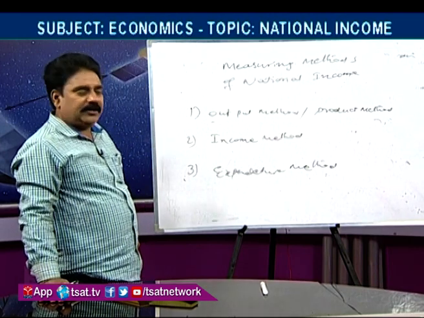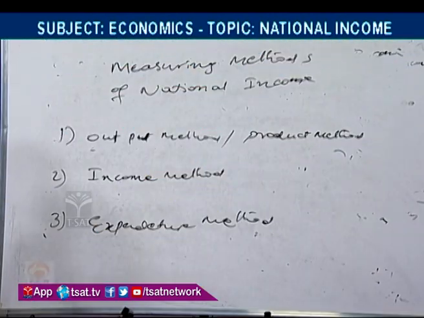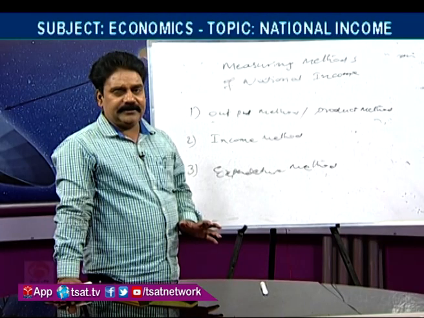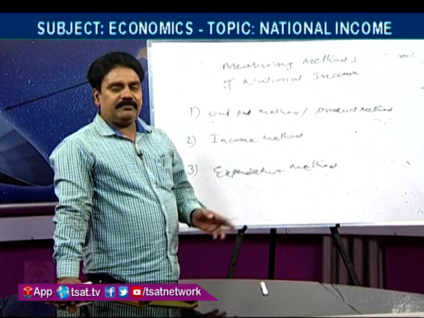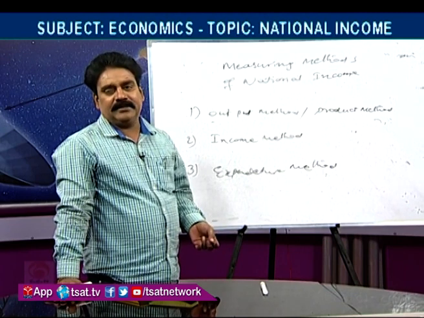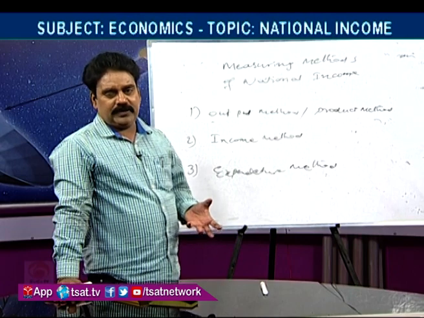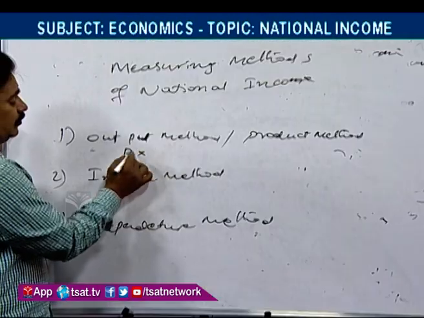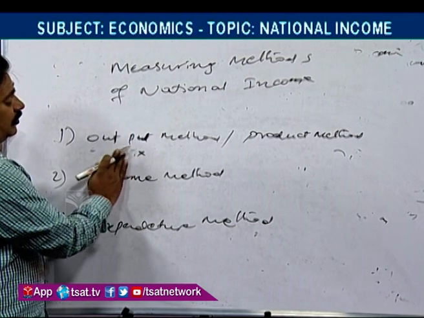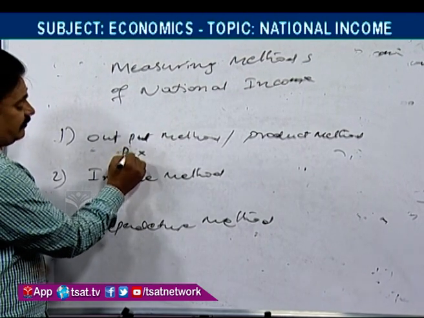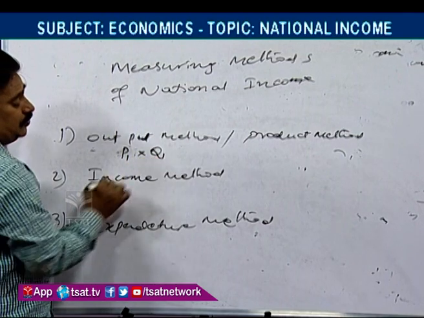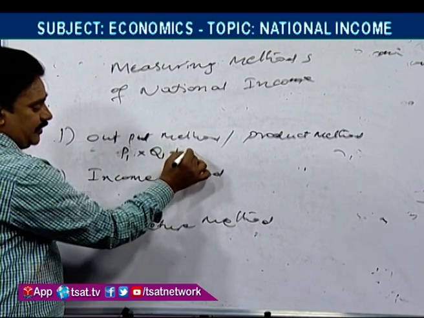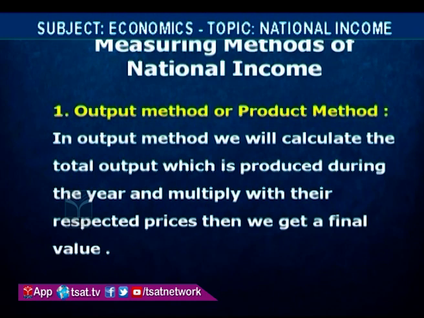In the output method, we calculate the total output produced during the year and multiply it by the respective prices, and we get one value. Product number 1: price of the first good multiplied by quantity of the first good, plus price of the second good multiplied by quantity of the second good.